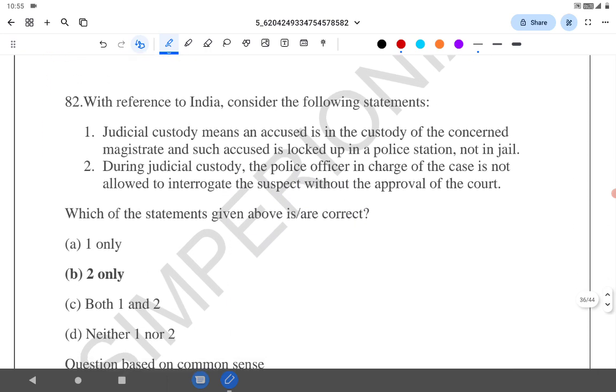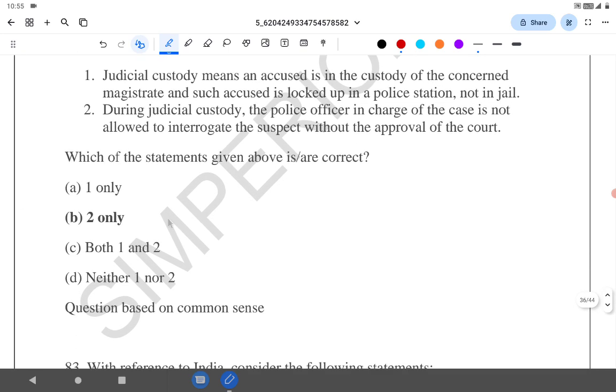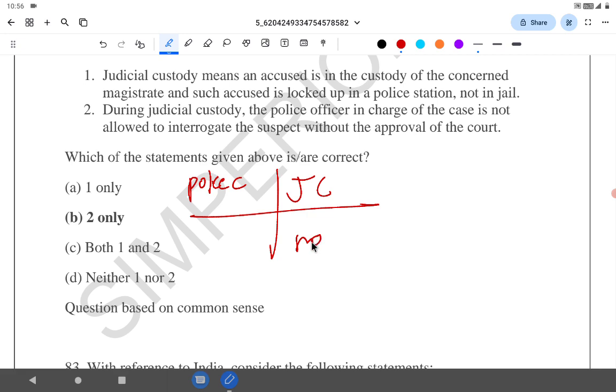Coming to question number 82. With reference to India, consider the following statements. Judicial custody means an accused is in the custody of a concerned magistrate and such accused is locked up in the police station, not in the jail. See, there are 2 kinds of custodies. There is police custody, then another one is judicial custody. Judicial custody is in the custody of a magistrate. Police custody is kept in the police station for further